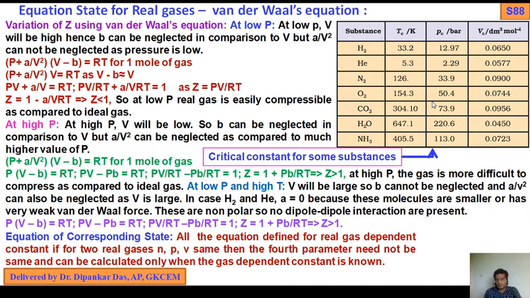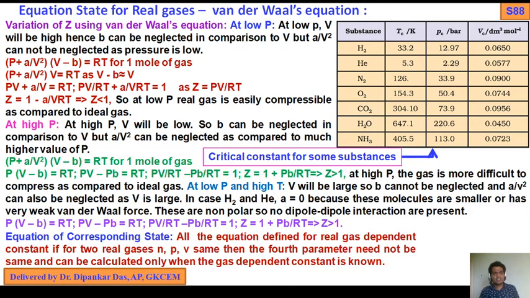Oxygen: 154.3, 50.4, 0.0744. Carbon dioxide: 304, 73.9, 0.0956. Water: 647, 220 and 0.0450. Ammonia: 405, 130 and 0.0723. So those are the values of Pc, Vc, Tc for some particular gases.